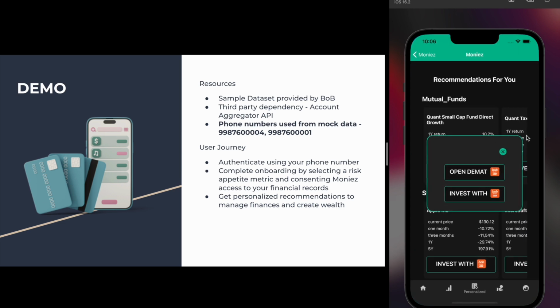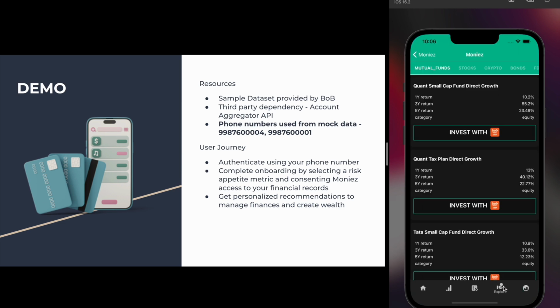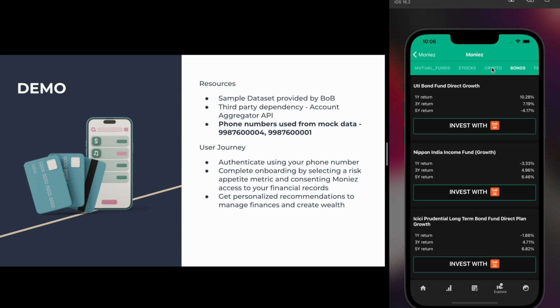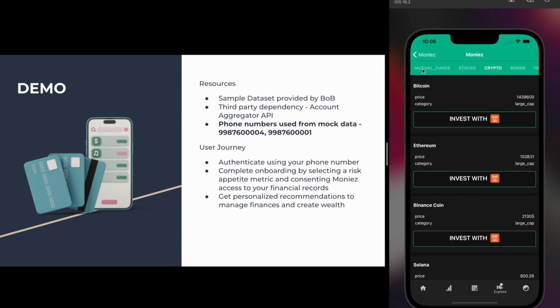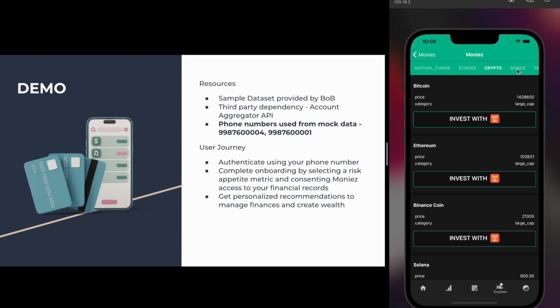The last screen that we have built here is the all recommendations option, which contains all the types of stocks that are there in the market, all the types of mutual funds and bonds, apart from the recommendations that our app Moniez is giving. This tab also contains different categories like mutual funds, stocks, crypto, bonds, FDs, and so on.